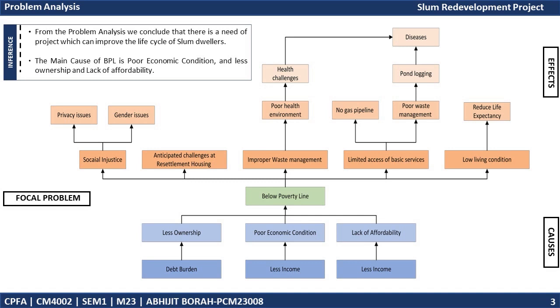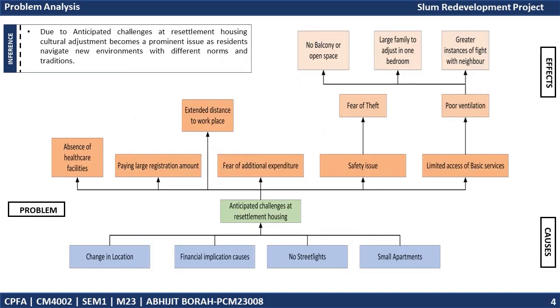Coming to one of the focal problems, which is anticipated challenges at resettlement housing. This often disrupts established social networks and community ties, potentially leading to feelings of isolation and the loss of a support system.